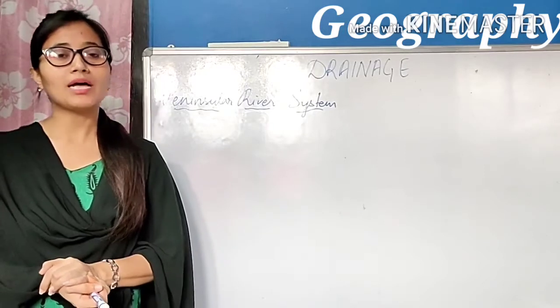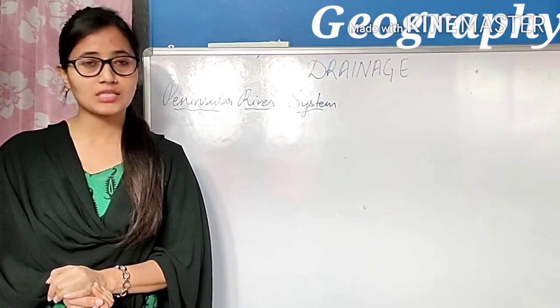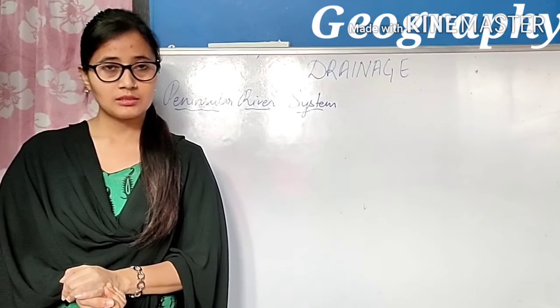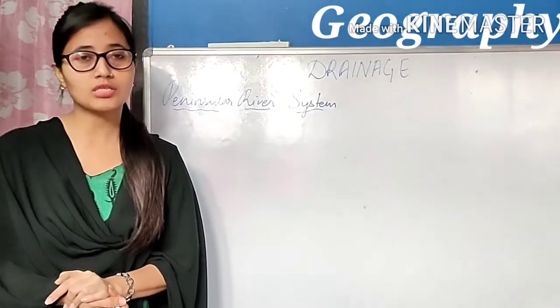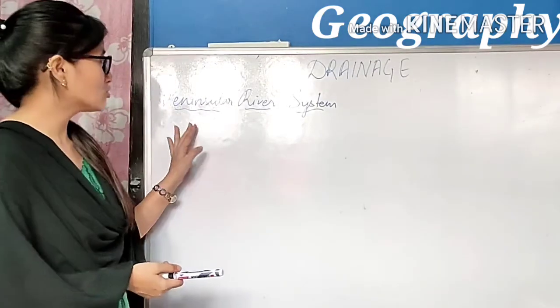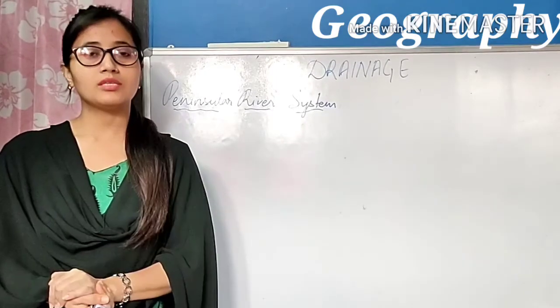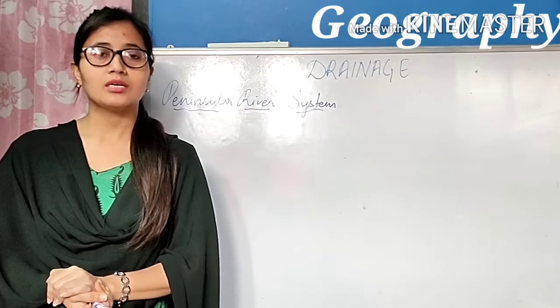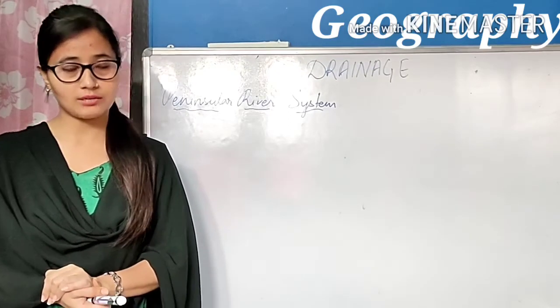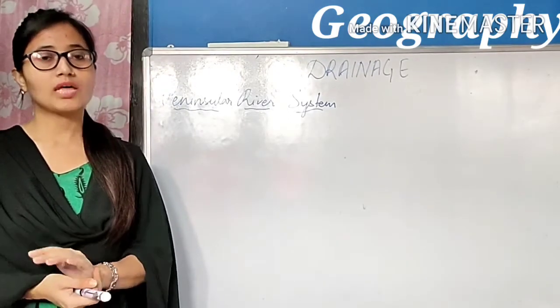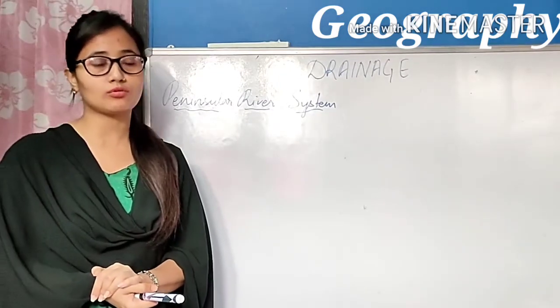About the Himalayan river system, we have already discussed in our previous class. Today we are going to discuss the peninsular river system, the second division of the drainage system of India. So without wasting our time, let us begin today's class.